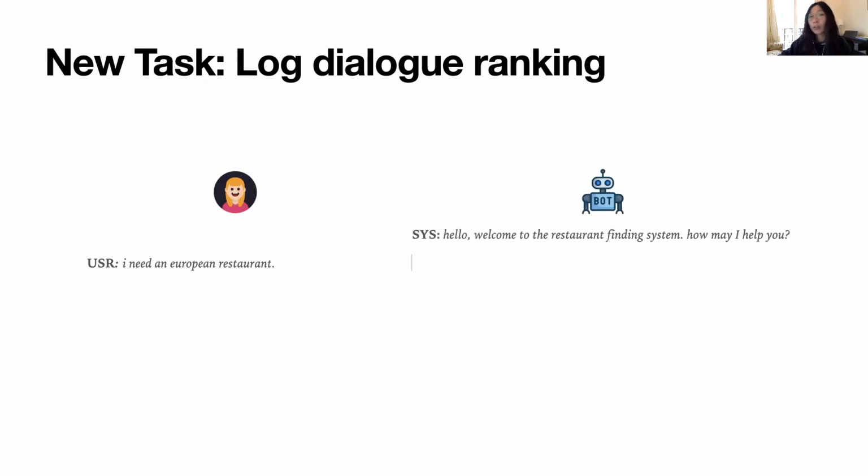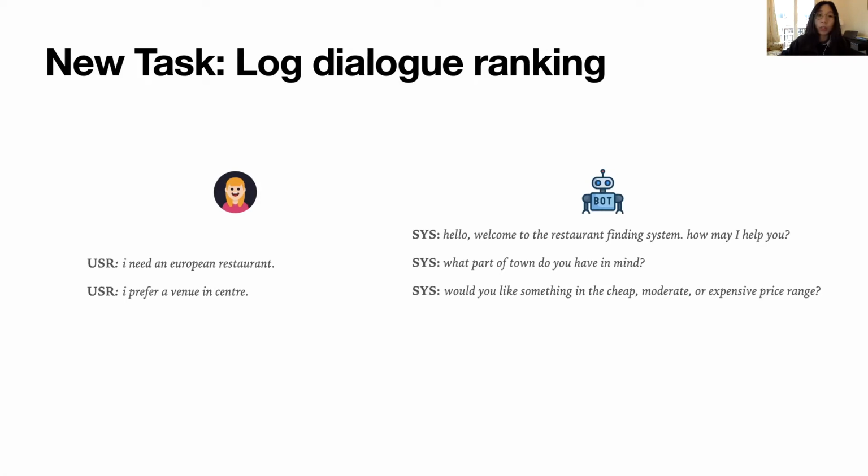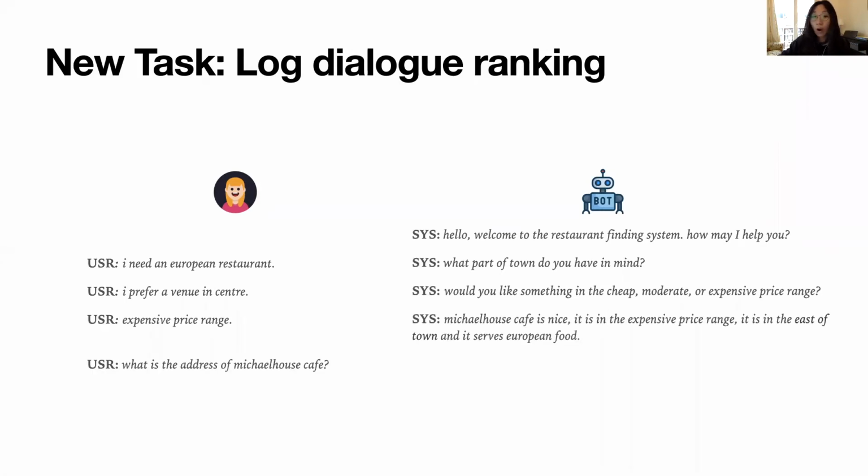The dialogue starts with a greeting message from the restaurant searching bot. The user is looking for the address of a European restaurant in the city center with an expensive price range. As we can see, this dialogue contains two problematic turns. In the previous turn, the user wants to find a venue in the city center. However, the bot suggests a restaurant in the east of the town. Also, when the user asks for the address of the restaurant, instead of answering the user's question, the system repeats the questions that the user has answered before. That breaks the entire flow of the conversation.